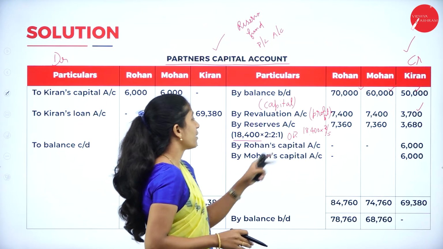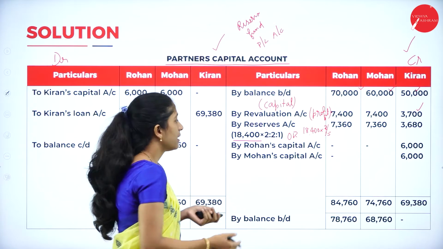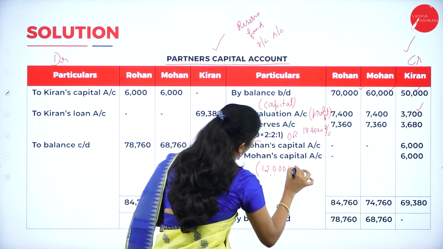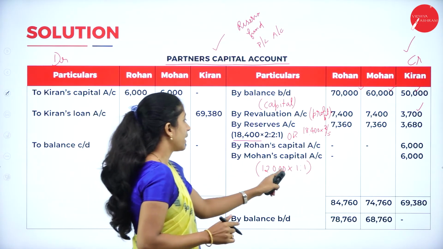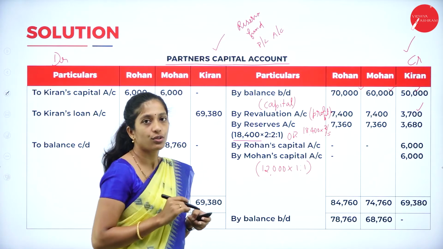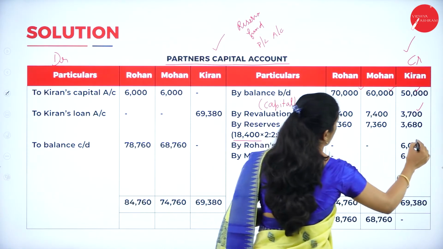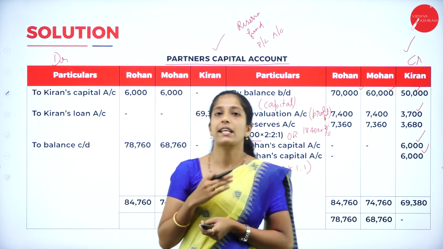Yes, we have written by Rohan's capital account, by Mohan's capital account. Write that it is 12,000 into 1:1 ratio, right? Or else you can write 12,000 into 2:2 ratio. So each partner will get 6,000, and write this amount in the retiring partner's column, that is Kiran's column.